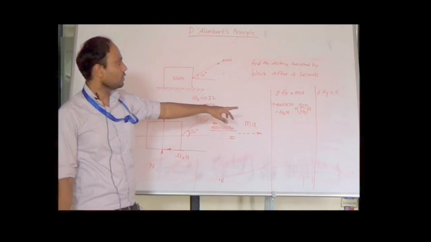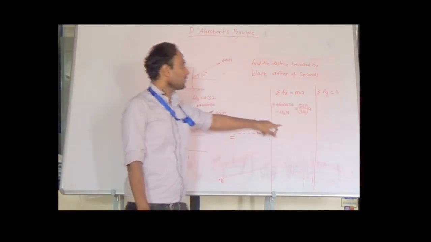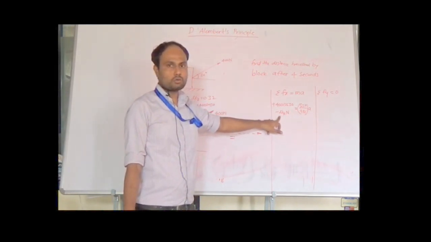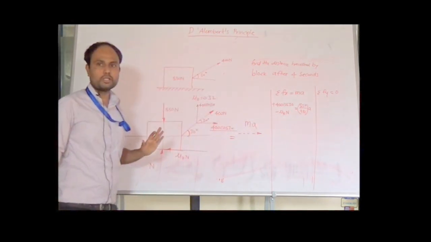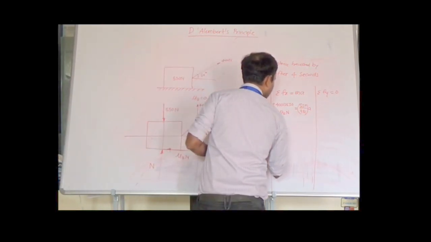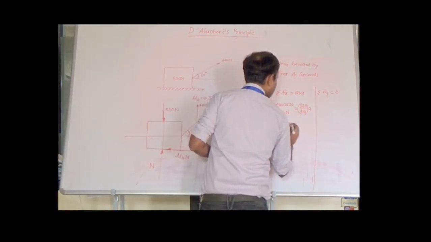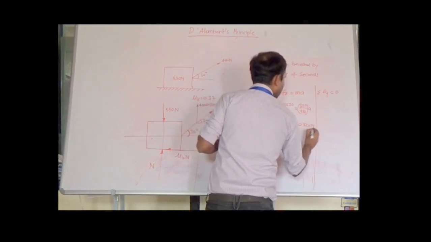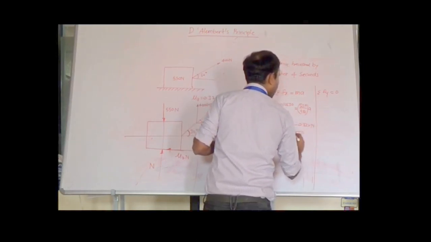In this equation a is unknown, N is unknown, and mu k is known, because mu k is given in the problem as 0.32. So let us put the value of mu k in this equation. It becomes 400 cos 30 minus 0.32 into N is equal to 550 divided by 9.81 into the acceleration a.